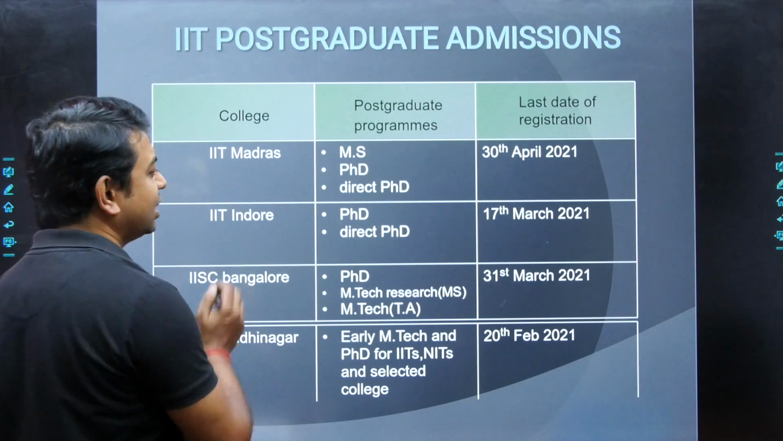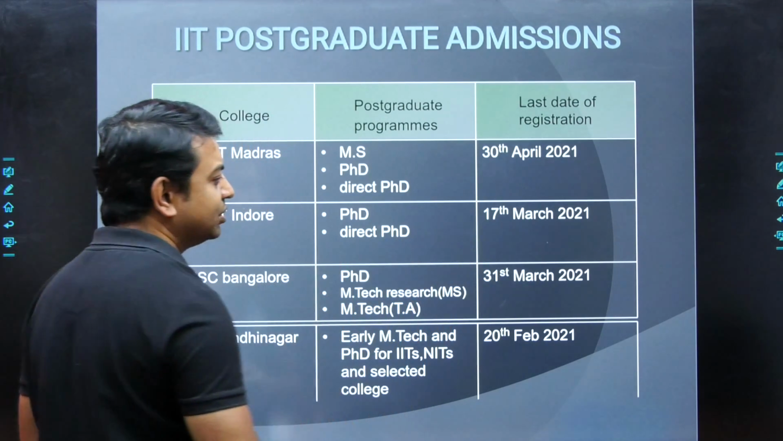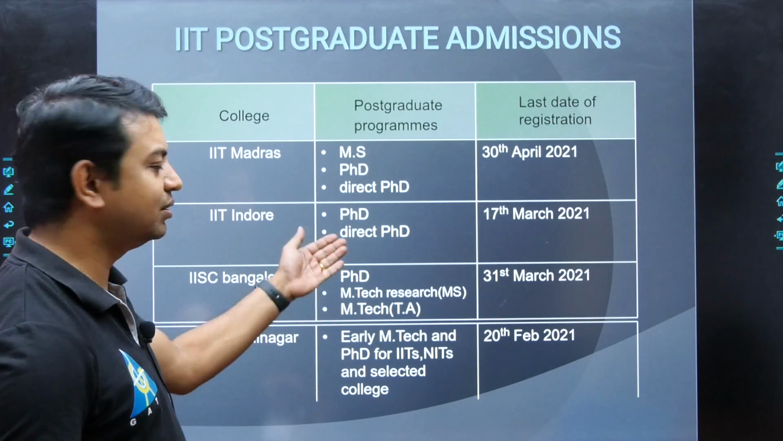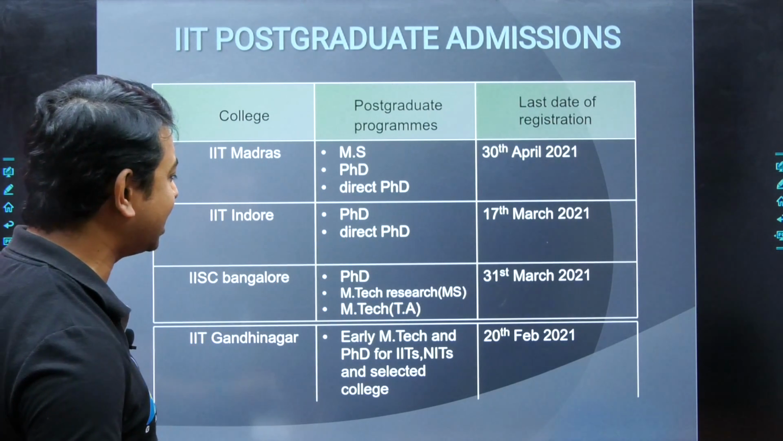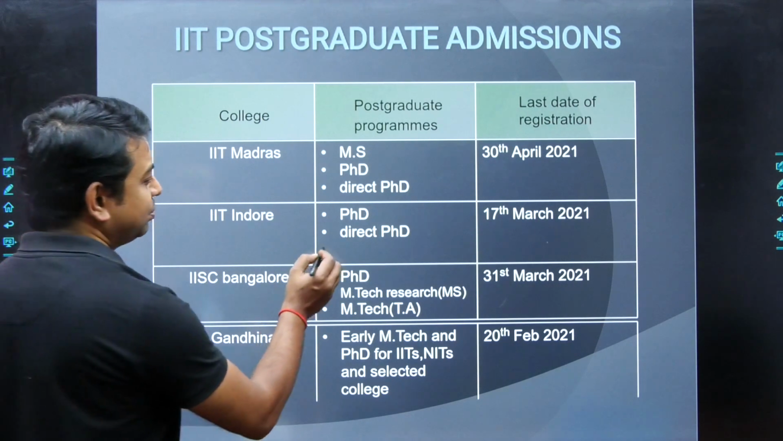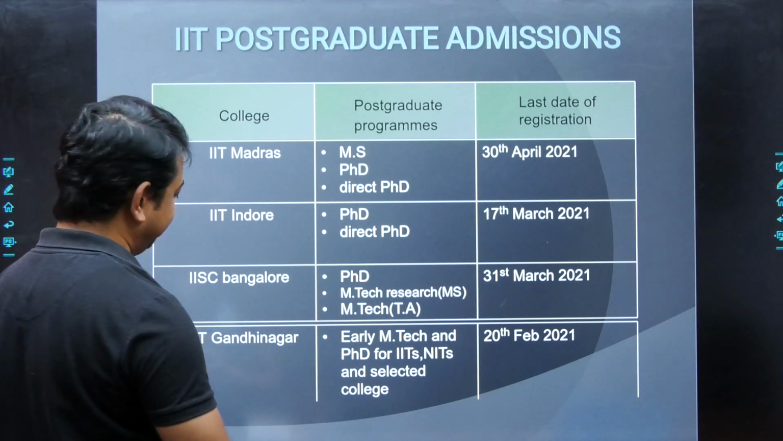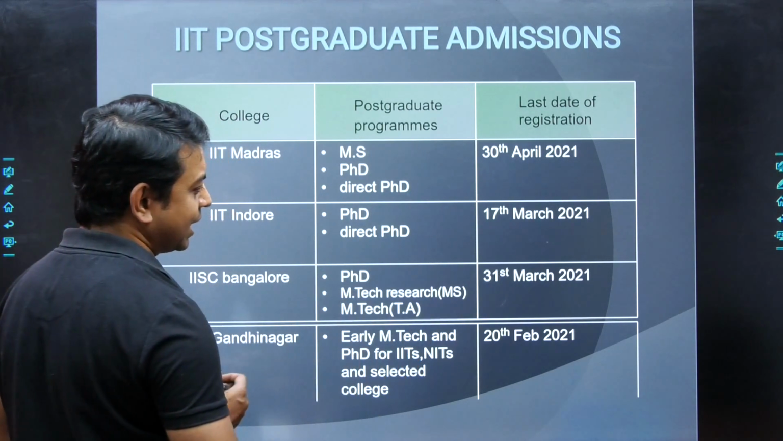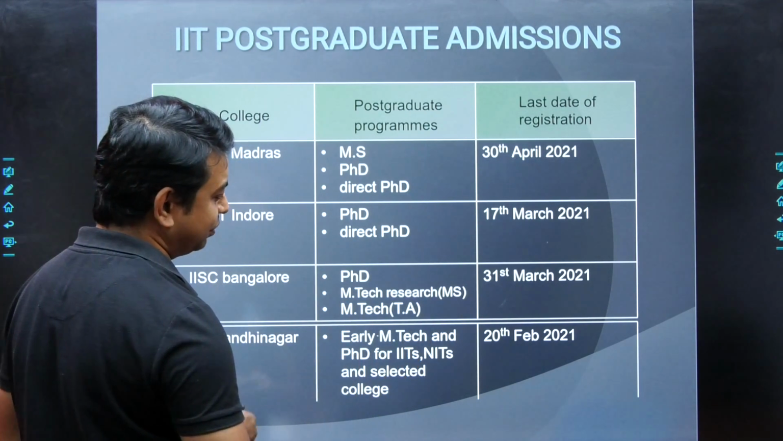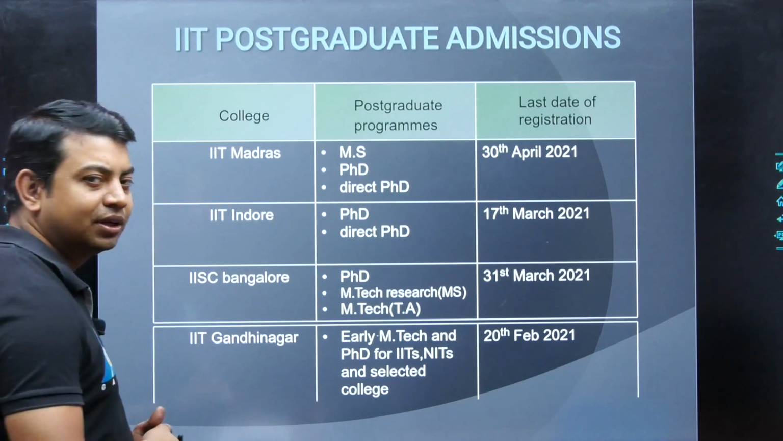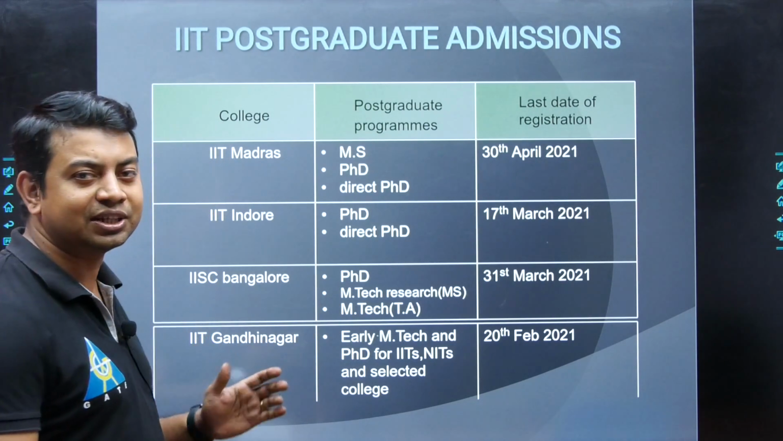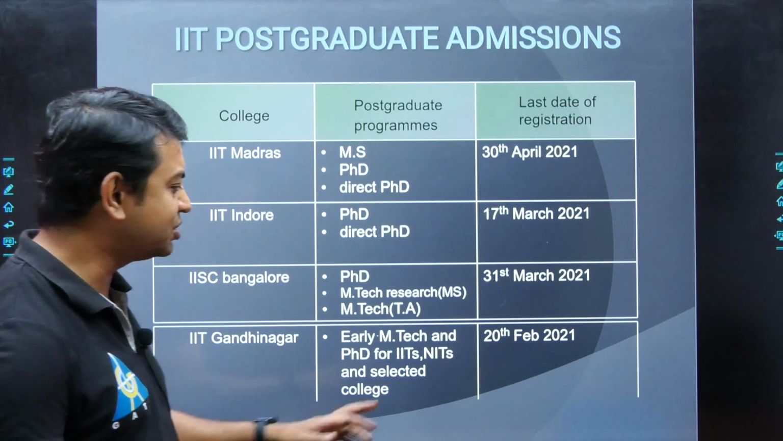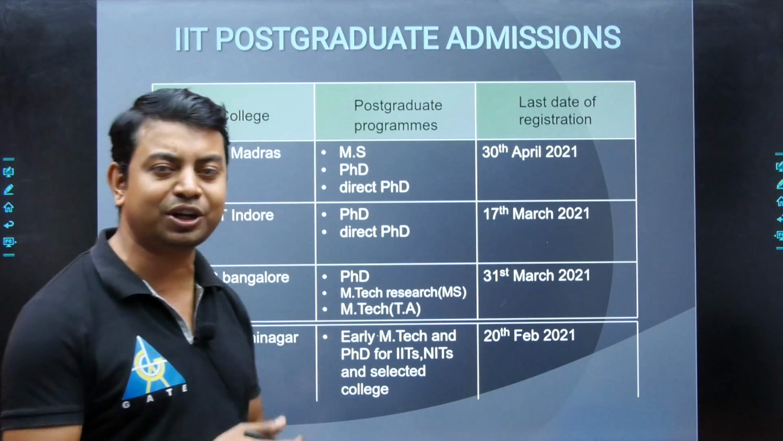Next is IIT Indore. The last date is 17th March, so we have only one week to apply for the PhD and direct PhD. Okay, wait for some time. What is direct PhD? You are going to know. For IISc Bangalore, the date is 31st March, which means approximately 20 days are left for applying. And at last we have IIT Gandhinagar. The last date is 20th February, and the date is already over.